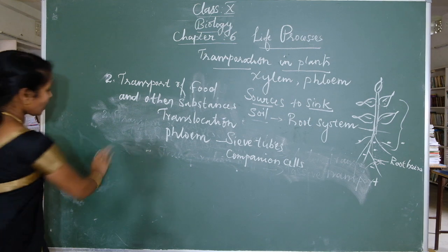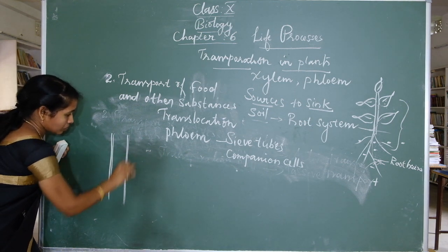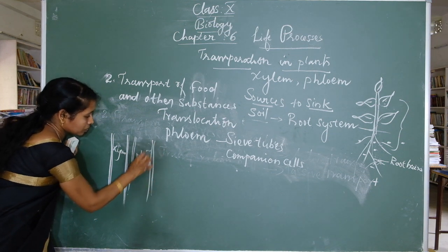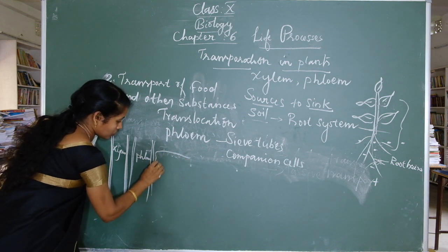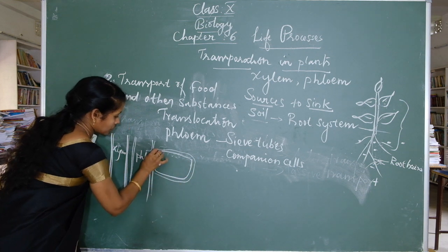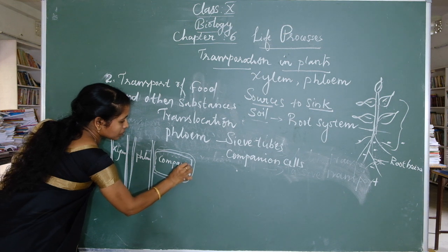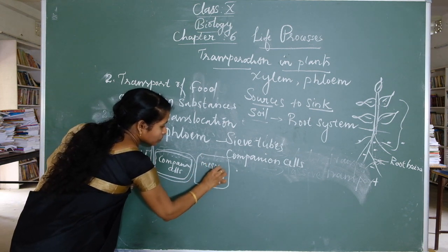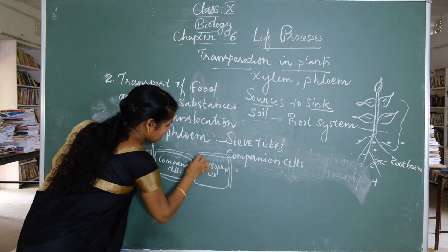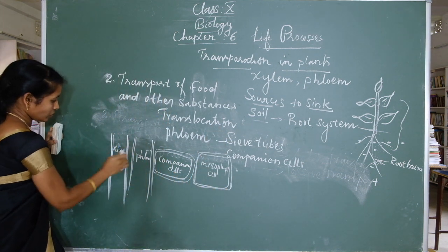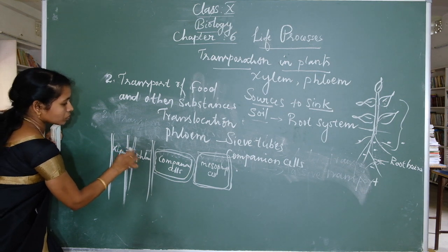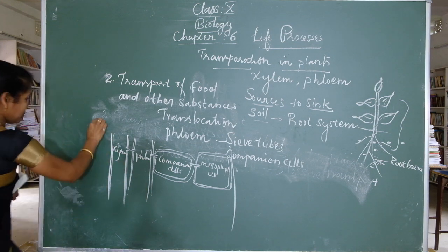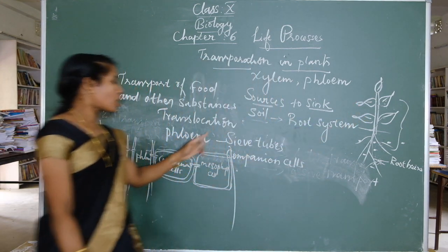Normally the carbohydrates produced in the leaf are stored or loaded in the leaves.